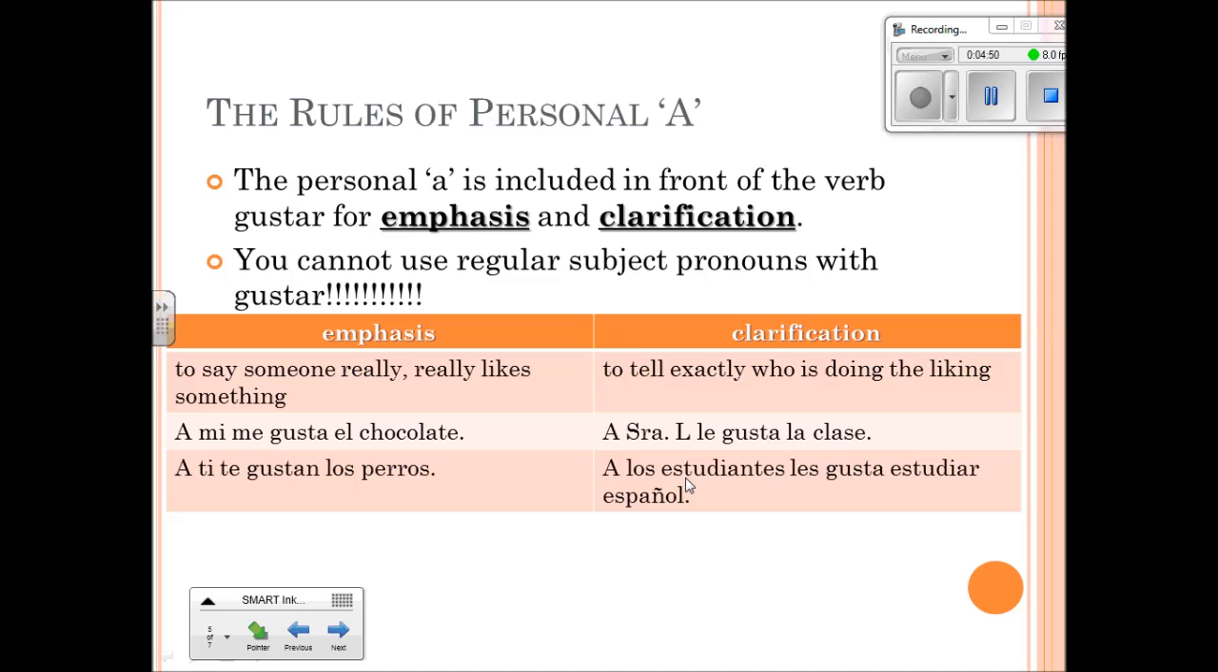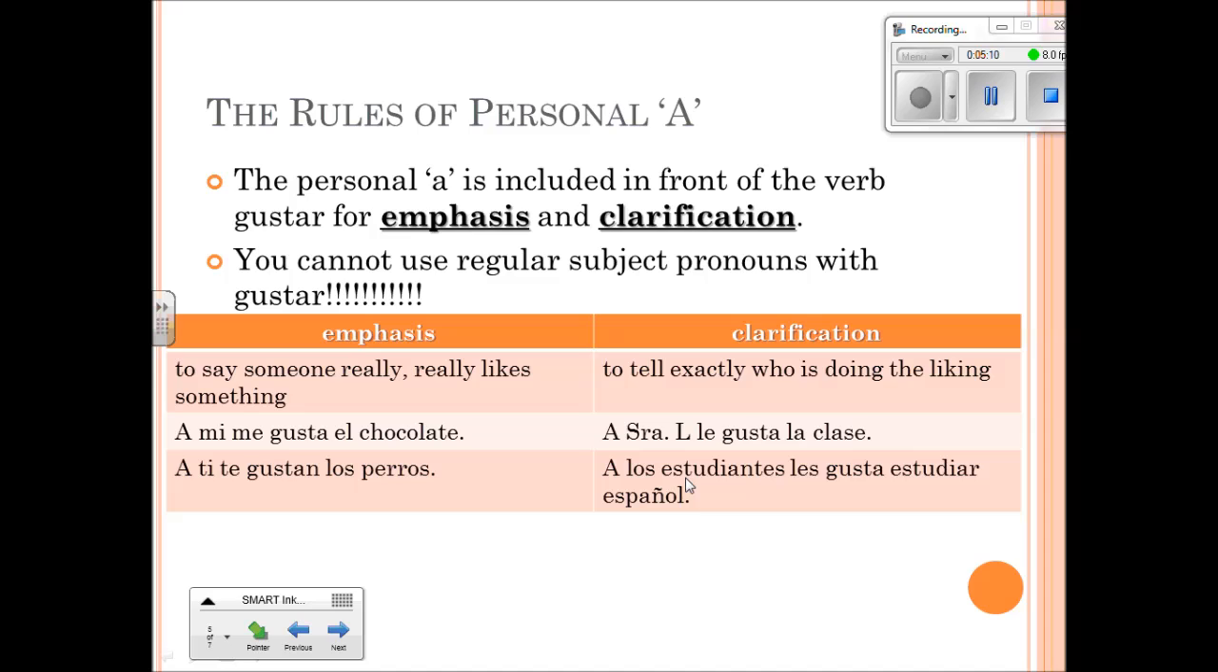For emphasis, to say that someone really, really likes something, you would say, a mí me gusta el chocolate. A ti te gustan los perros. Okay, just adding a little extra to the verb to show that you really, really like something. Instead of saying muy or mucho, this is just another way to do that.